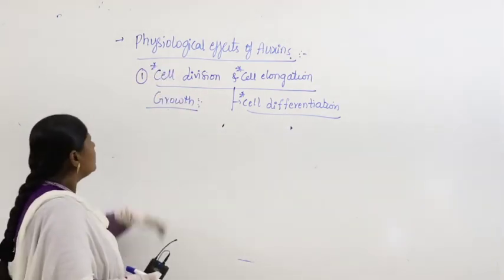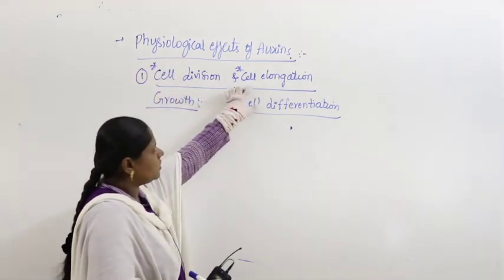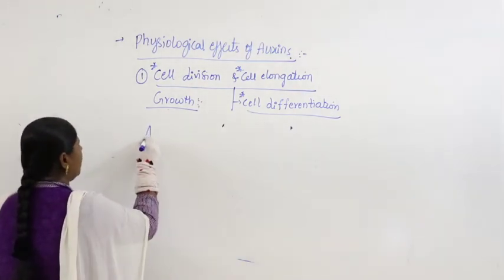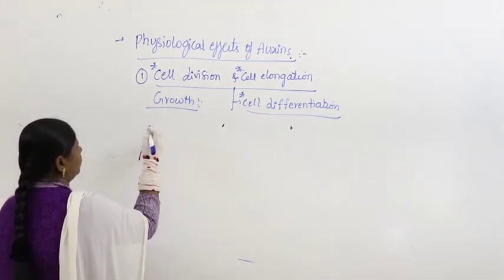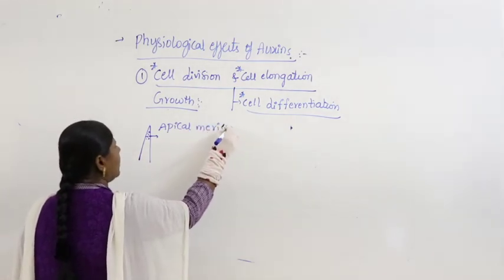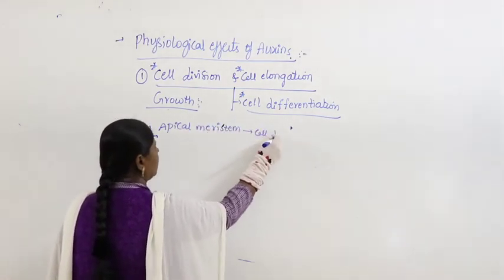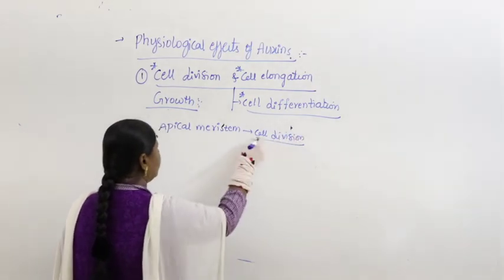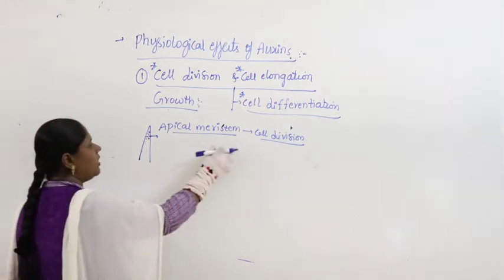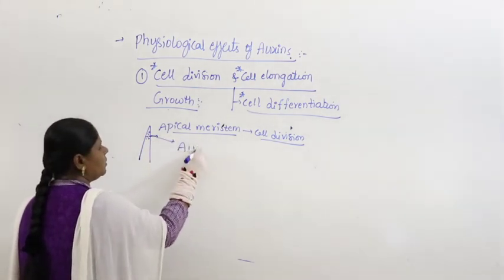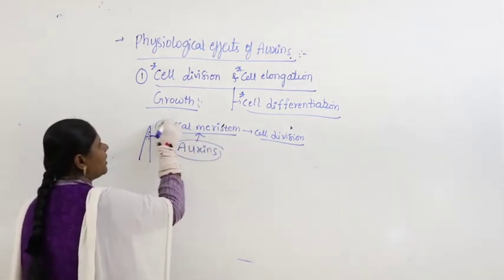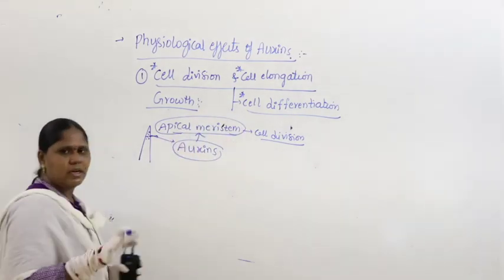What are the things? Cell division, cell elongation followed by cell differentiation. Why? Because you know it very well. Auxins are present at the tip, in the apical meristem, which undergo cell division. If you question why apical meristem will undergo cell division, remember, it is due to the presence of auxins. Auxins will make apical meristem undergo cell division.